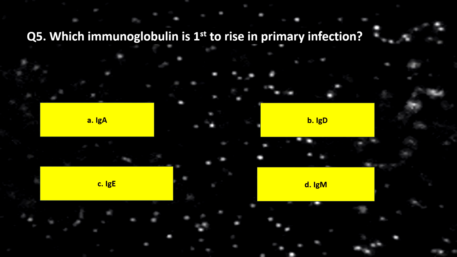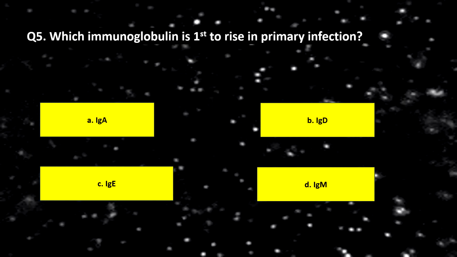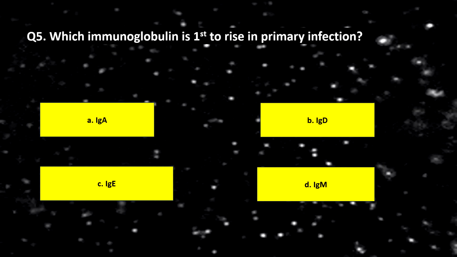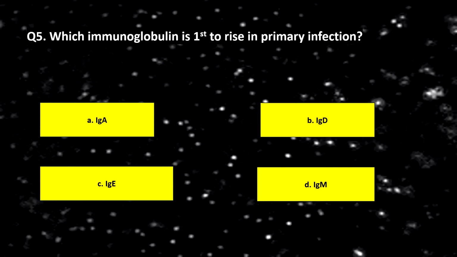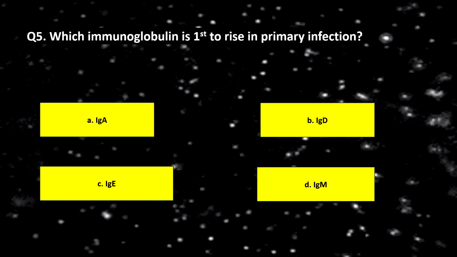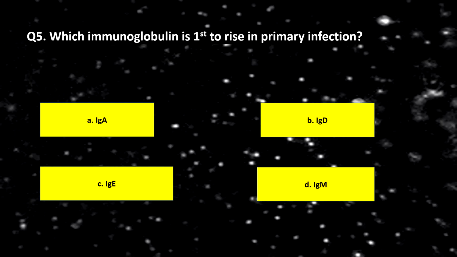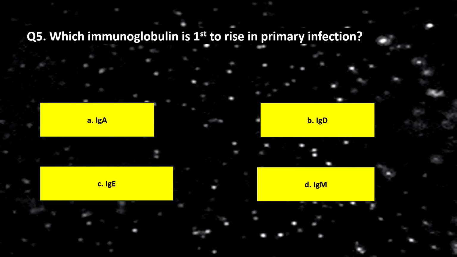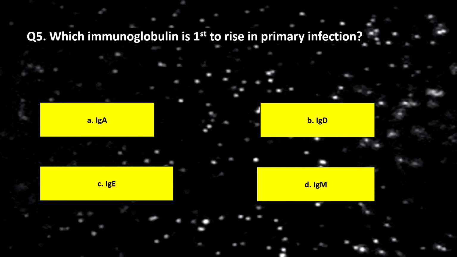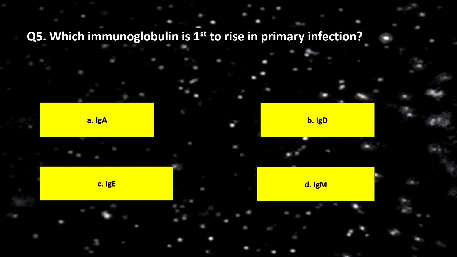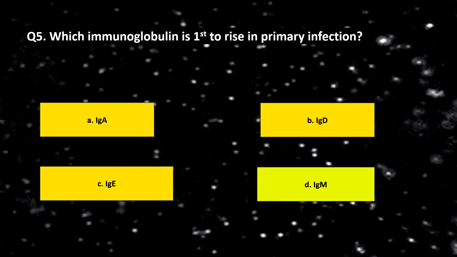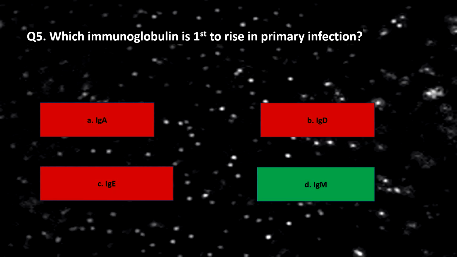Coming to question 5, which immunoglobulin is first to rise in primary infection? Option A, IgA. Option B, IgD. Option C, IgE. Option D, IgM. This is a very easy question. You should not take much time to answer this question. Guess quickly. The correct answer is IgM.